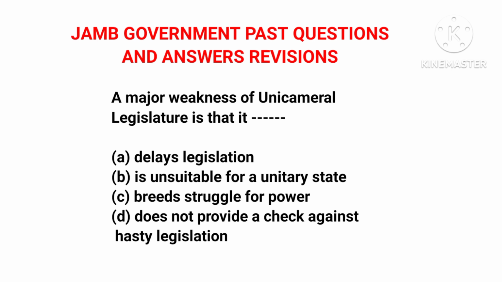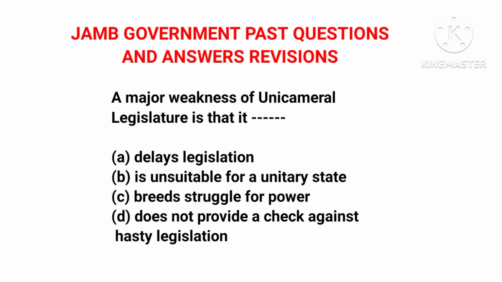Now we have option B. So A is not the correct answer. Option B we have is suitable for a unitary state, and this also is not correct. A unitary state is such a state that has only one central government, unlike a federal state that has multiple governments, multiple levels of government. A unitary state does not have multiple levels of government, it has just one.